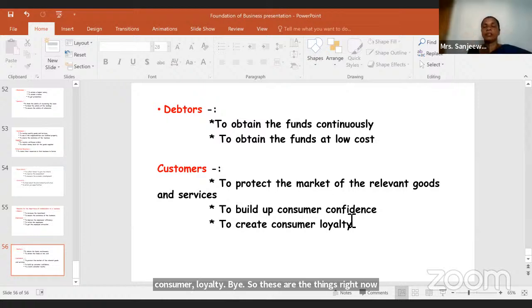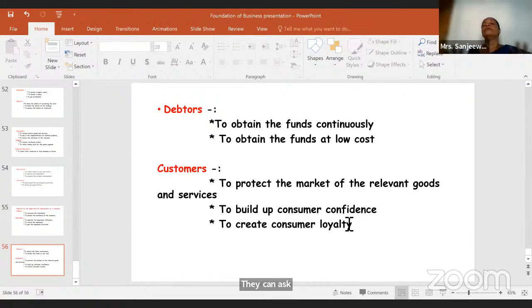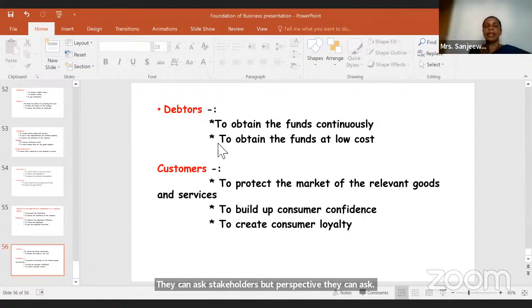Now, if they ask stakeholders, why do they have the interest over the business? From businesses' perspective, they can ask. From stakeholders' perspective, they can ask. So you need to know both, right?